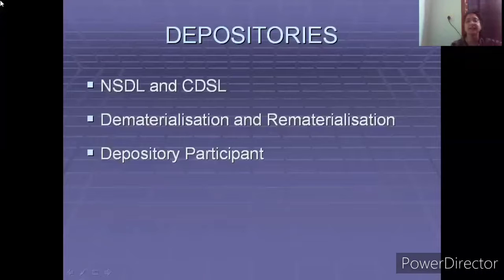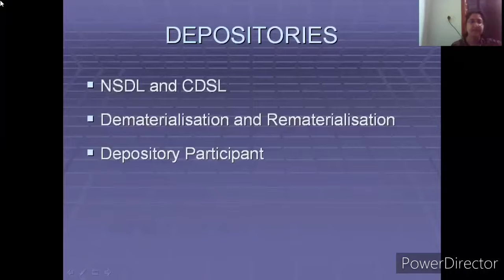Rematerialization is another concept where an investor might want to convert a dematerialized certificate into a physical certificate. That conversion from an electronic form into a physical paper-based certificate is called rematerialization. This is also a function facilitated by the depositories and the depository participants in general.